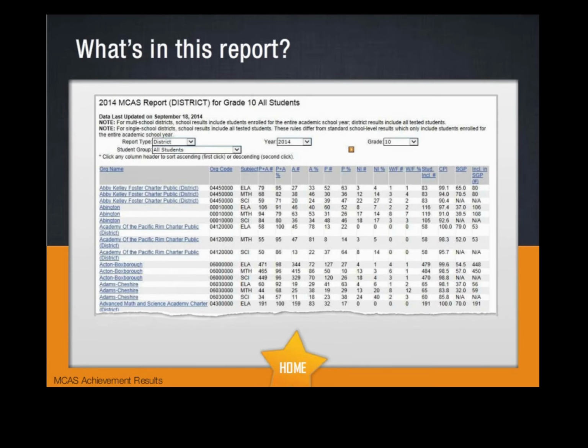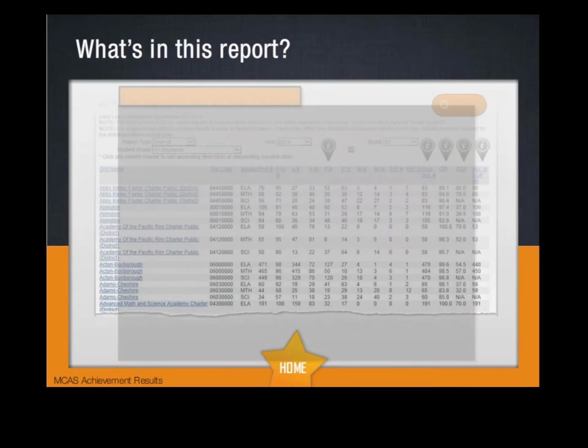Be sure to scroll all the way to the bottom of the report, where you will see overall state totals as well. Click the indicators on screen to learn more about the proficiency levels, CPI, and SGP scores. When you are done, click the Next button to move on.